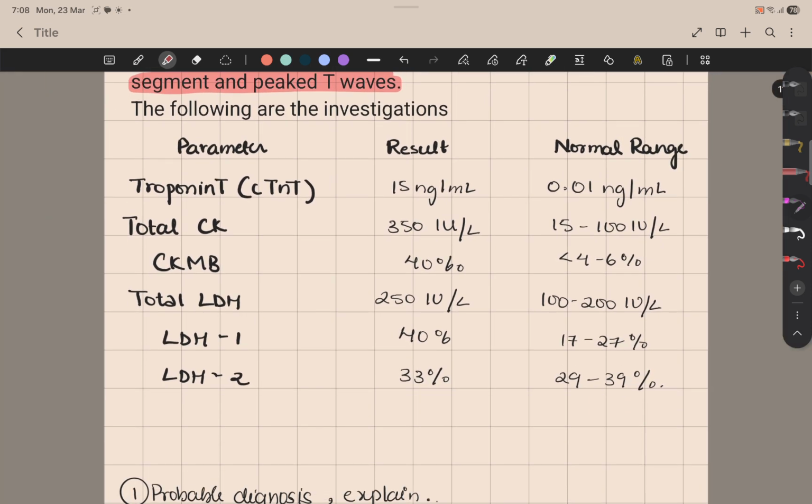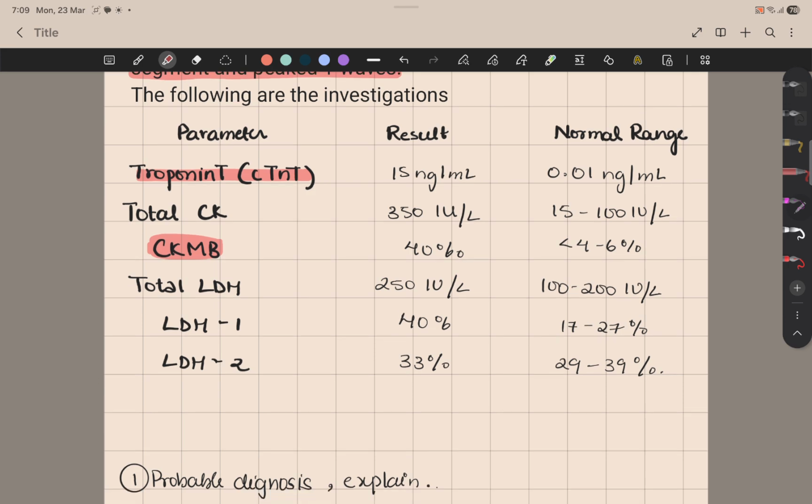Now the investigations that we're following are troponin T, total CK, CKMB, total LDH, and LDH1, LDH2. What we need to focus on is troponin T and CKMB. Here troponin T is highly increased.